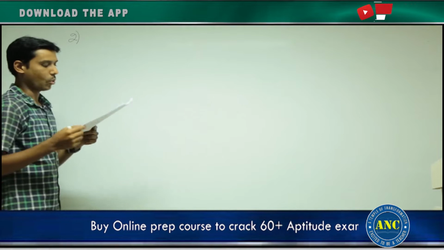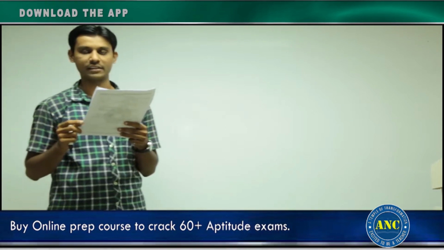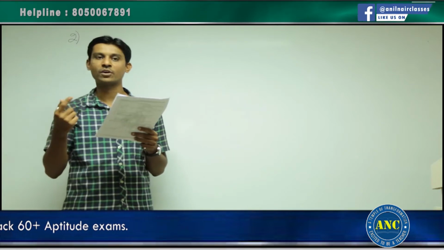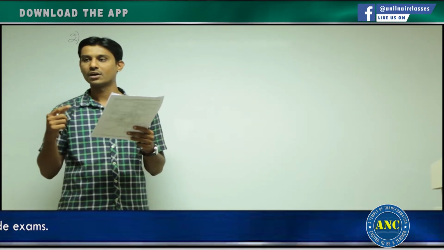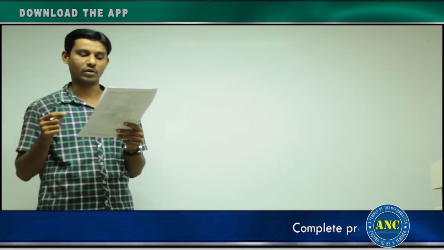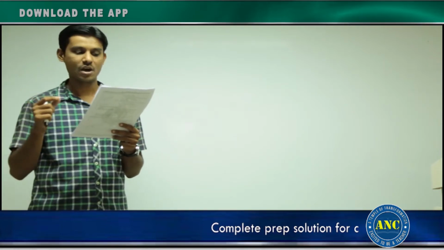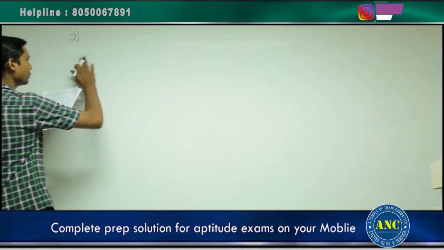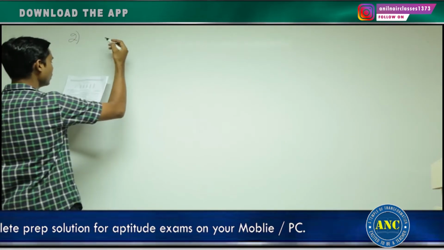Please see here. What was the average production of fertilizer during the given year? They are asking the average production of fertilizer. What is the meaning of average? Average is nothing but sum of the quantity divided by number of quantities, and they are asking for production. Production means you need to refer only the gray part of the graph, right? See here. Average production of fertilizer during the given year. So that is nothing but